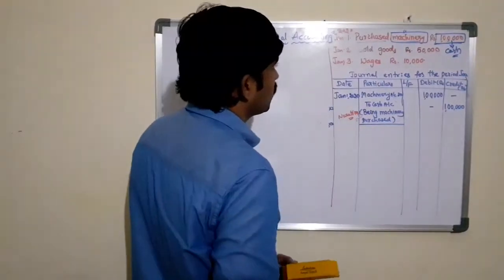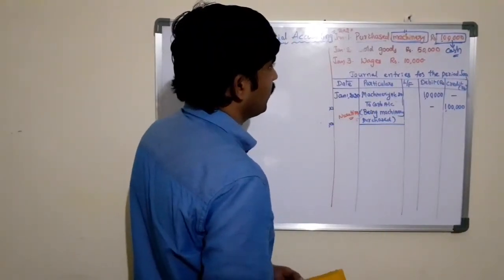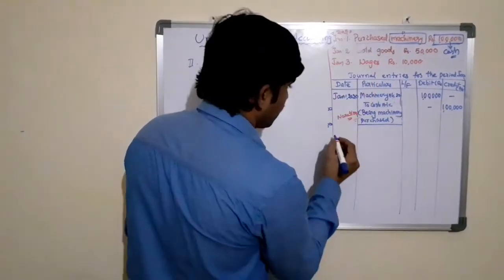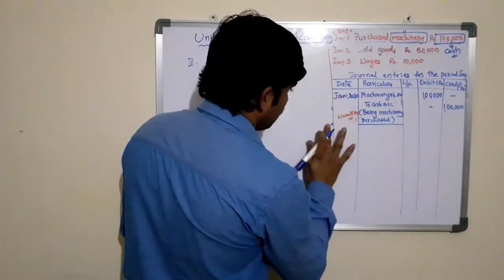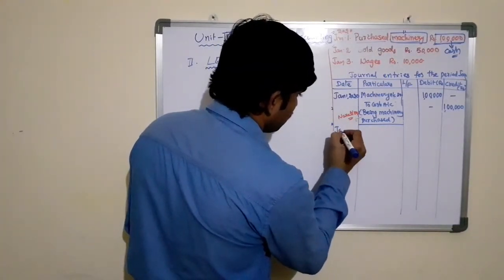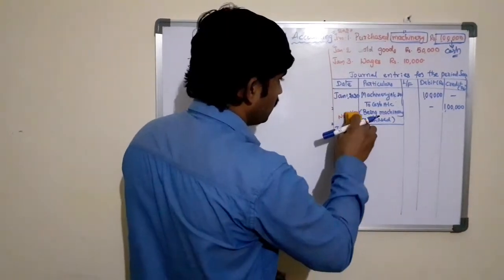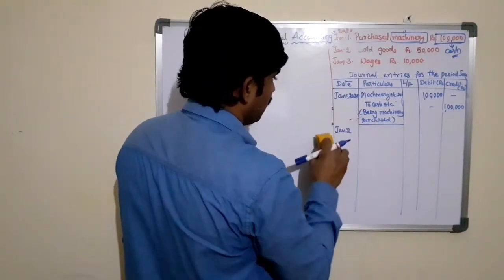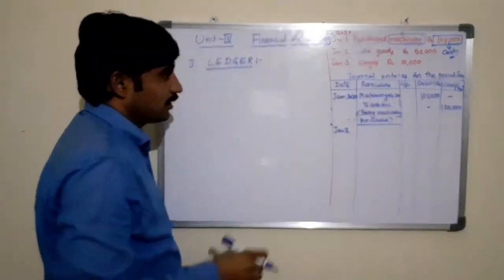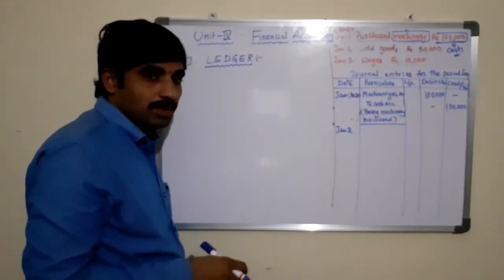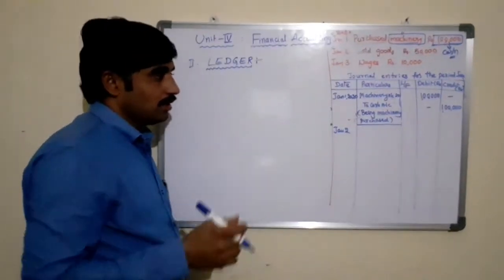Now the second one, that is, sold goods for rupees 50,000 on January 2nd. We need not write the year number again here, because almost always we conduct the transactions in the same year, unless it is following the accounting period from April 1st to March 31st of the next year.